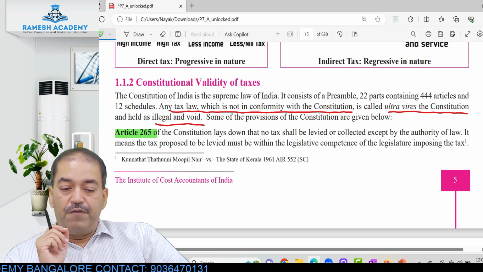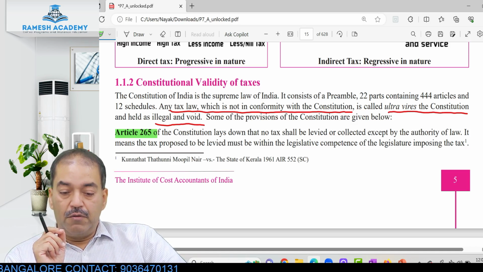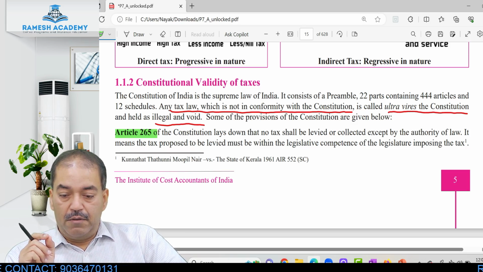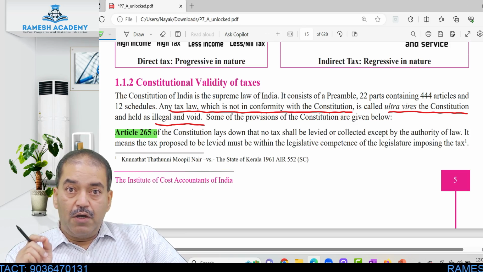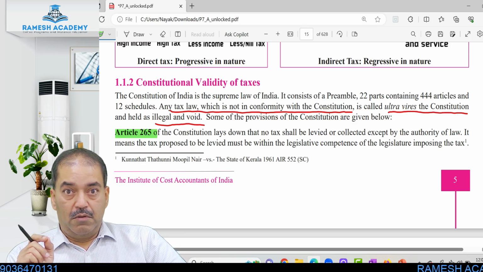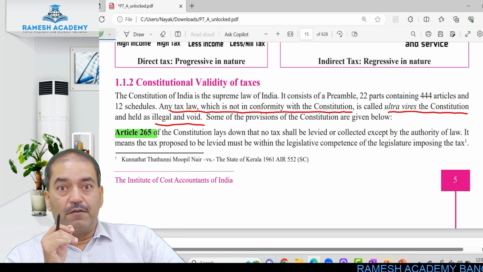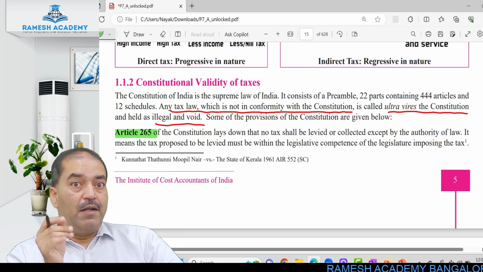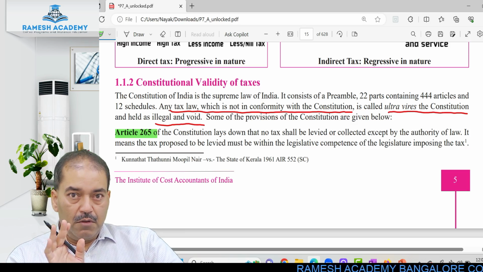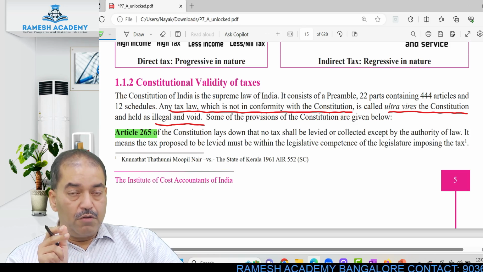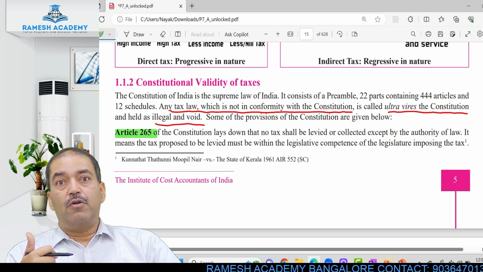Article 265 of the Constitution lays down that no tax shall be levied or collected except by the authority of law. Hey, that doesn't mean that any person can go and collect the tax. I cannot say, hey, I am collecting the tax on behalf of the government. No. Are you authorized? You can ask me that. I say, no, I am not authorized.